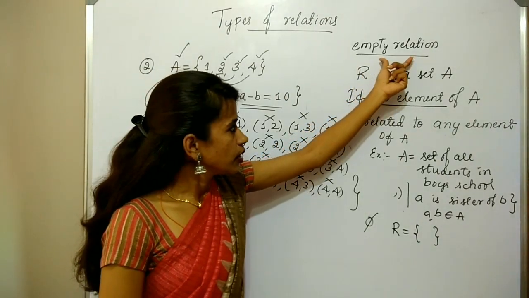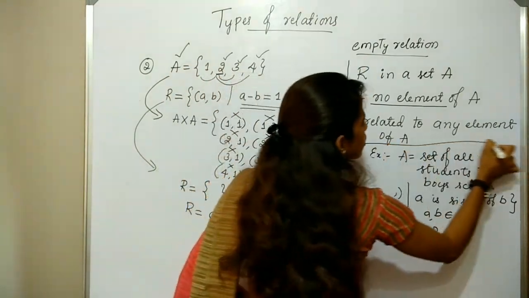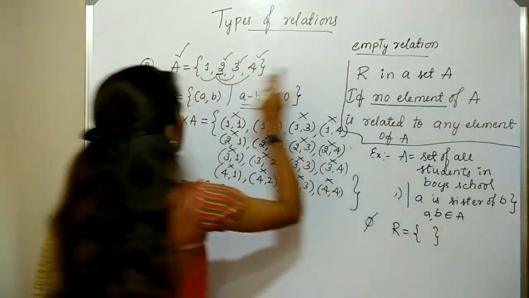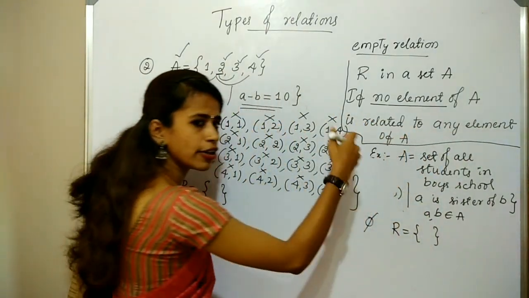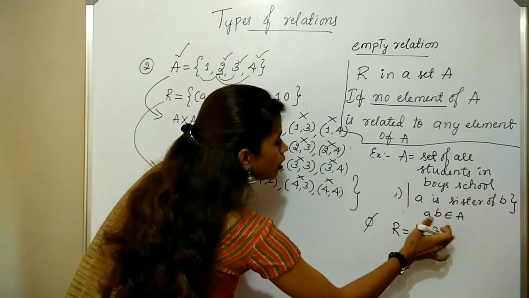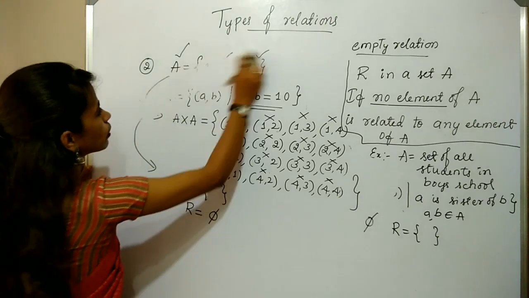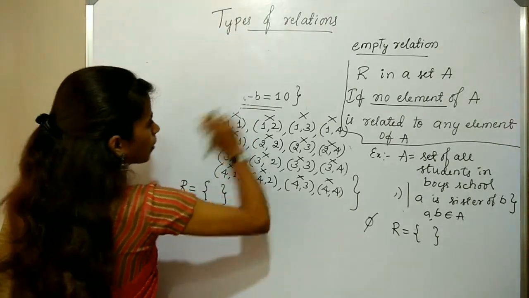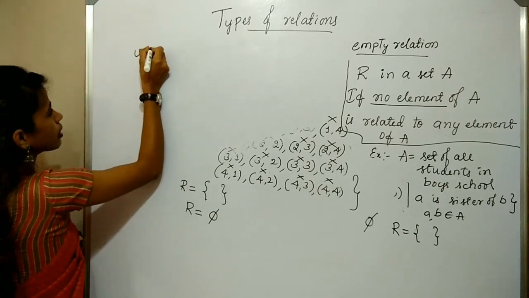So, empty relation, here is the definition. No element of A is related to any element of A. So, here this relation and this one are examples for empty relation. Next relation, that is universal relation. So second, universal relation.